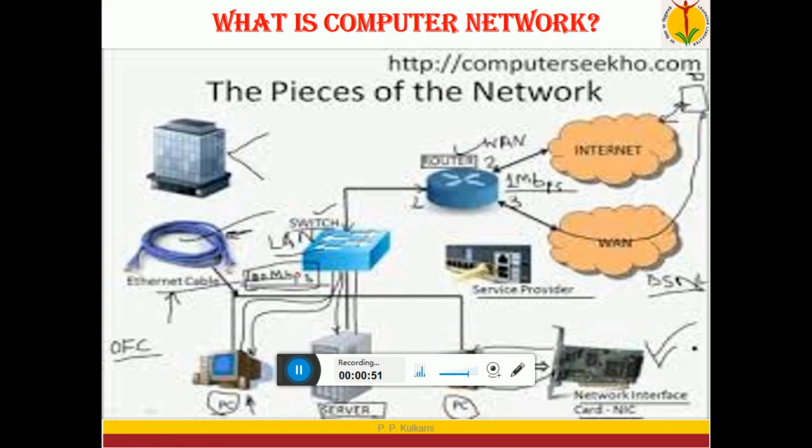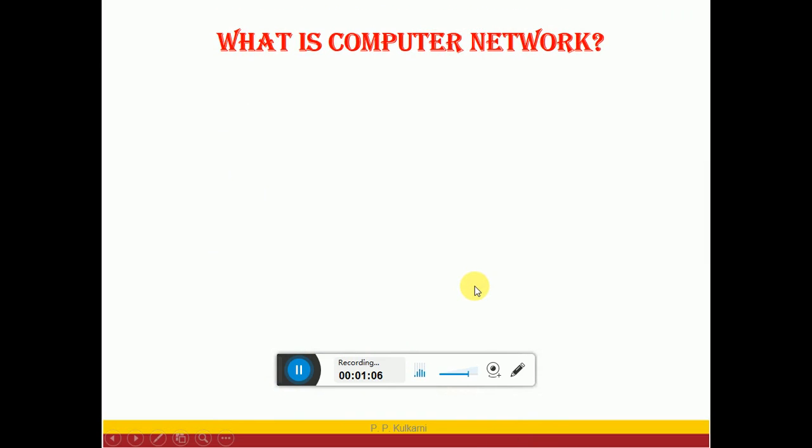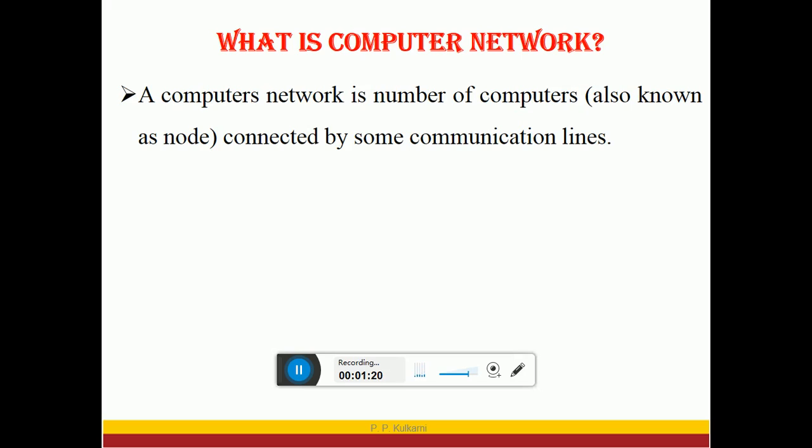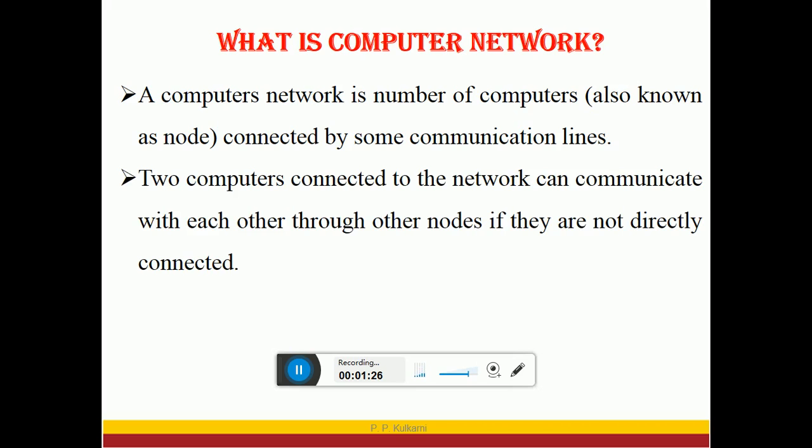In this figure we observe different computers, different devices connected to each other through some links and through the internet. This is one piece of a computer network where they are communicating with each other. So let's try to define computer networks. A computer network is a number of computers, also known as nodes, connected by some communication links, communication lines.